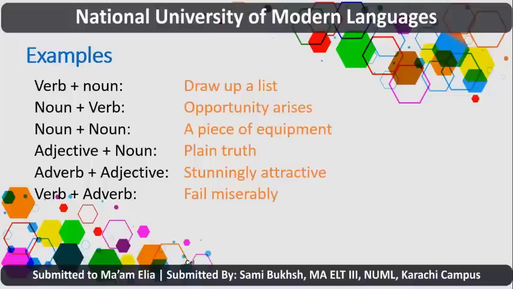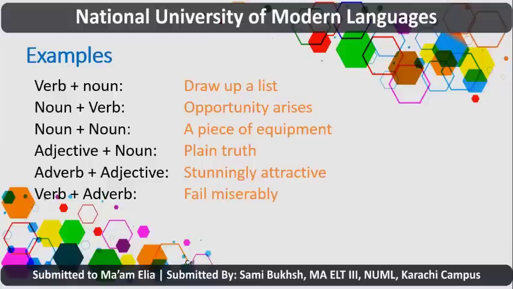Similarly, noun plus verb. Opportunity is a noun, and the verb arises is collocating with opportunity. So when opportunity arises, we should not miss it. Then we have noun plus noun, a piece of equipment. A piece is a noun and the word equipment is another noun. So these two words are being used together. It's a combination of words. So we will call it a noun plus noun collocation.